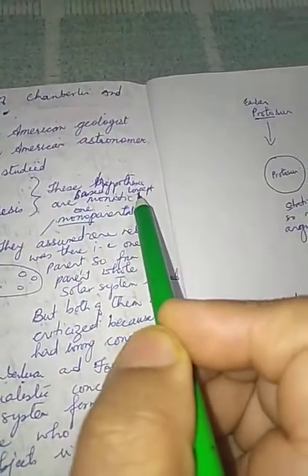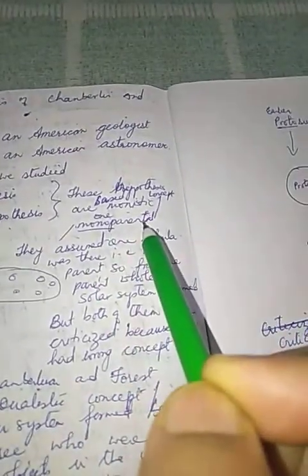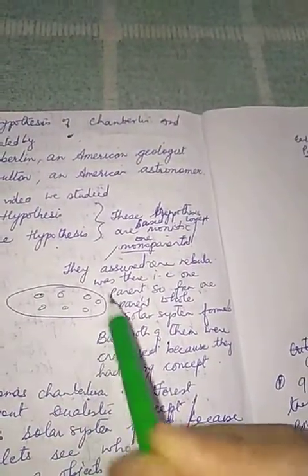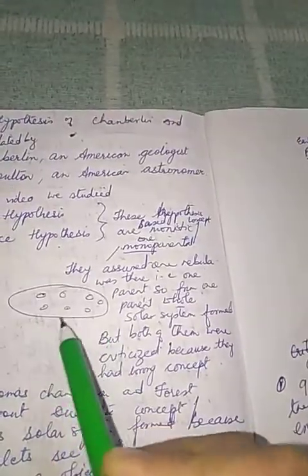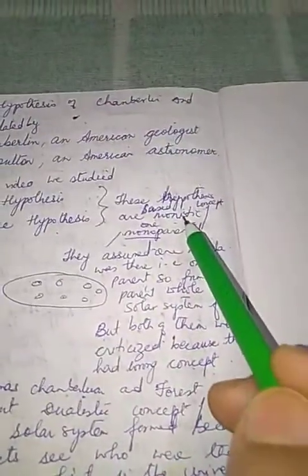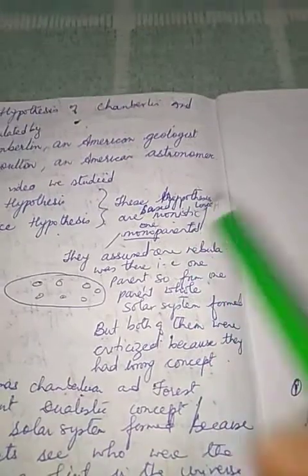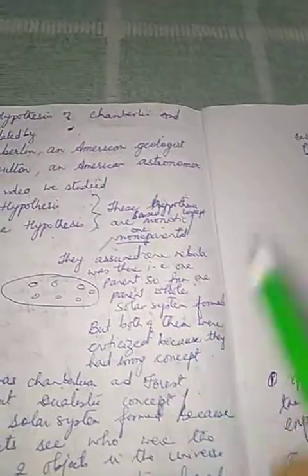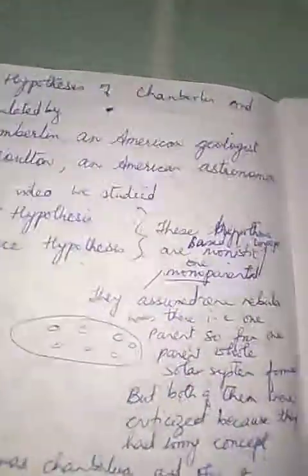These hypotheses were based on a monistic concept, or one parent, that is monoparental also we call it, because they assumed only one nebula was there, that is one parent. So from one parent, from the nebula, the whole solar system was formed. That is why it is called monistic or monoparental. All right. Both of them were criticized because of their wrong concept, which you already know. So to rectify or correct them, Thomas Chamberlain and Forest Ray Moulton